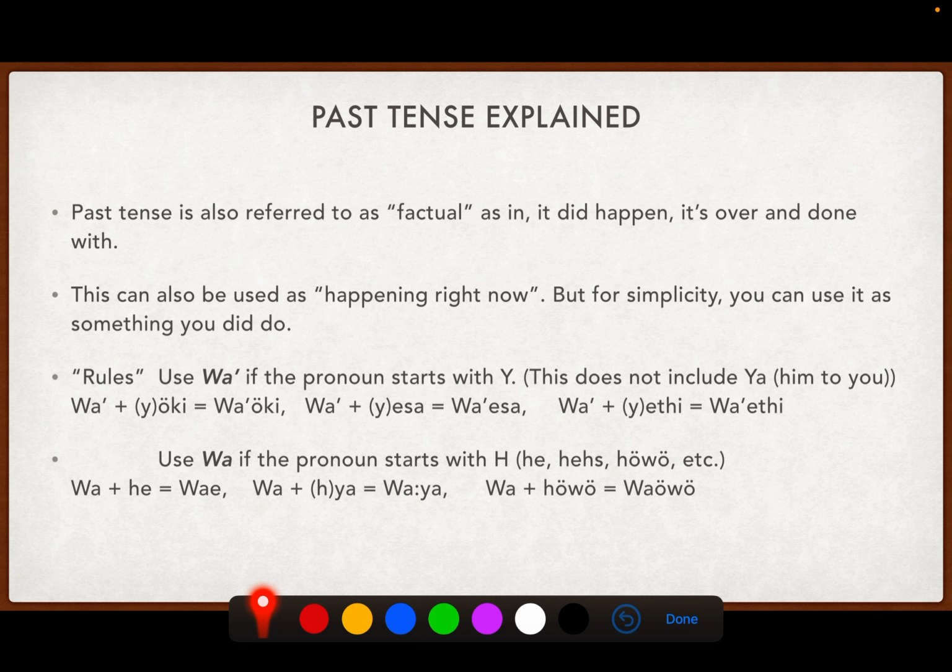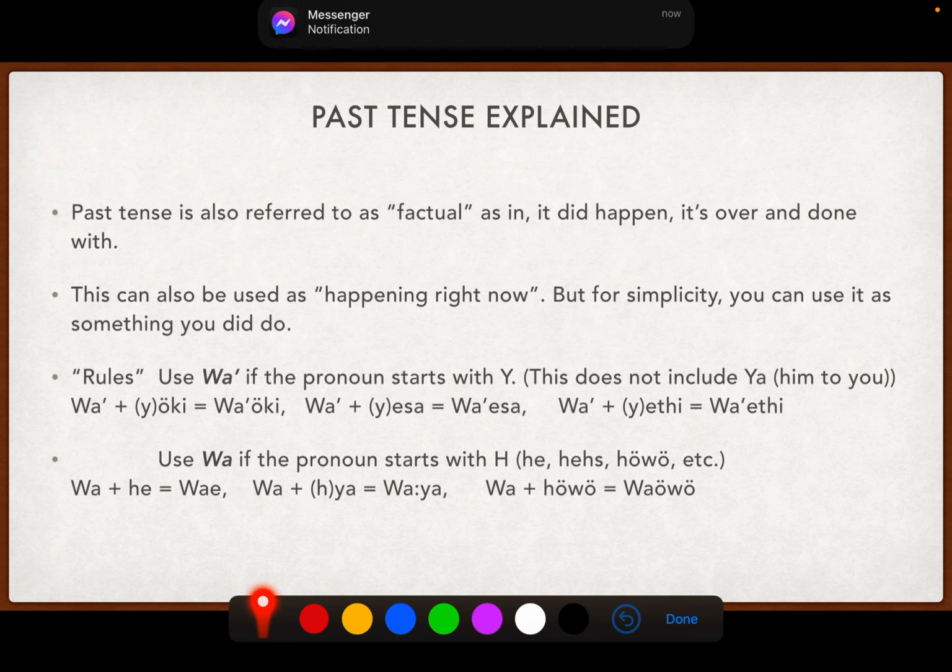If we take hey, wa and hey, now it's going to blend together and become ye. This wa and then the ya, that's the one we just talked about. This one, him to you, just becomes waya. And then wa homo becomes wowmo. So you can see that the H just kind of drops off. You have the wa and you have the omo. There's just no more H in here. Same thing here, there's no H. There's still the E from hey, but the H is gone. I don't want to talk too much about that stuff though.